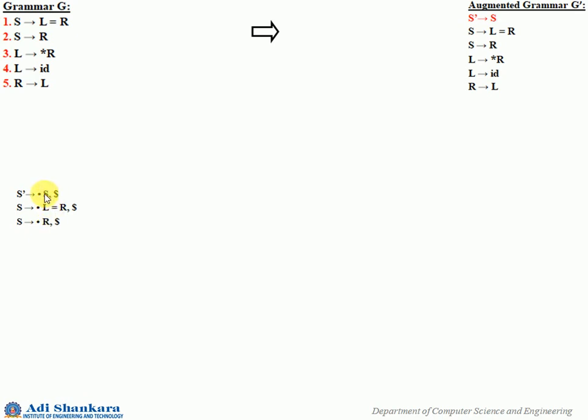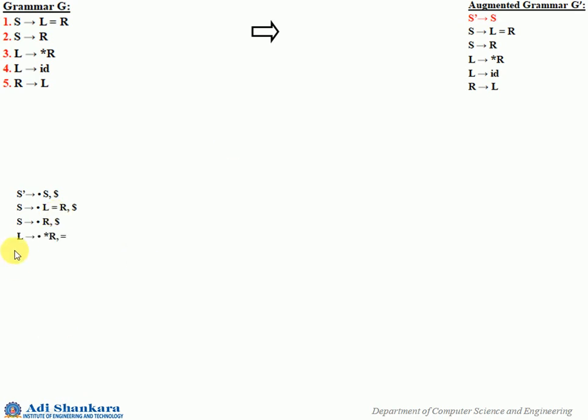Now for this particular LR1 item, the closure is completed. Now we have to consider this where L is coming after dot, so you have to add all those L productions. We have two of them, L gives star R, and when you see that you have to find the first, for the look ahead you have to consider the remaining of L. After L whatever comes, the first of it, in this case it is equal to. So you will be adding L gives star R comma equal to.